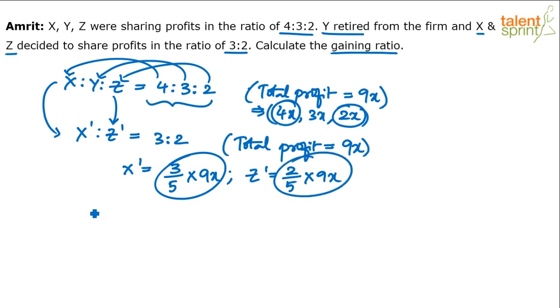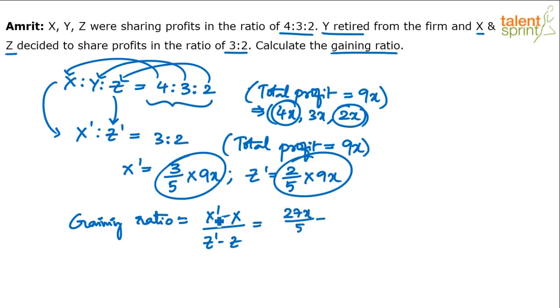Now it's asking us to find out the gaining ratio. What is the gaining ratio? Gaining ratio will be equal to X dash minus X by Z dash minus Z. Simplify this. X dash, this is like 3 into 9, 27x by 5. 27x by 5 minus X, X is 4x. Divided by Z dash, 2 into 9, 18x by 5 minus Z, Z is 2x.